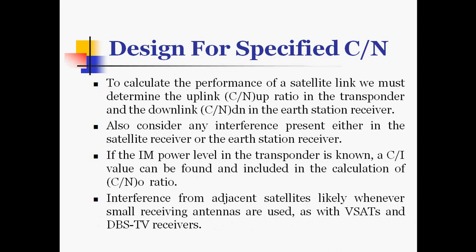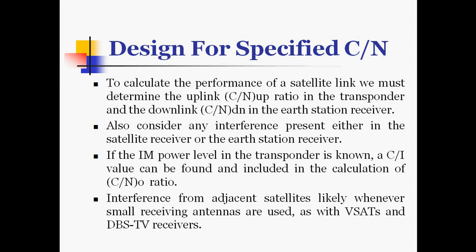To calculate the performance of a satellite link, we must determine the uplink carrier to noise ratio in the transponder and the downlink C by N in the earth station receiver. Also consider any interference present either in the satellite receiver or the earth station receiver.